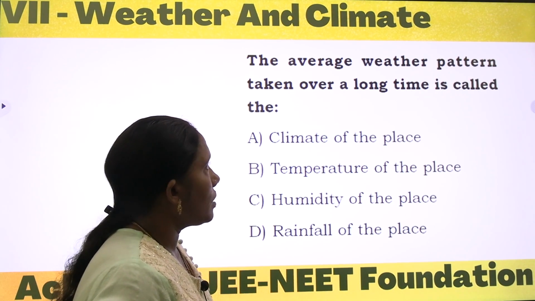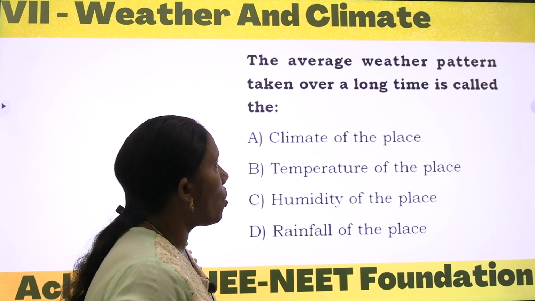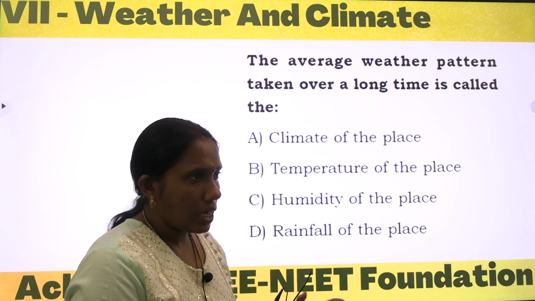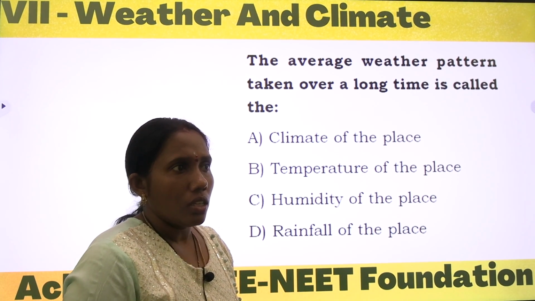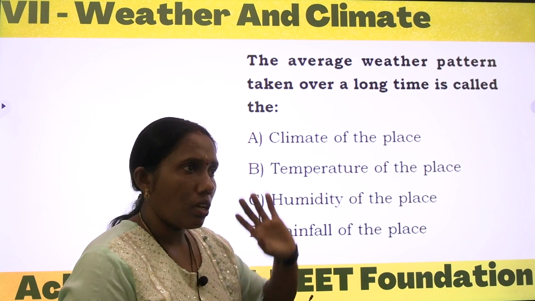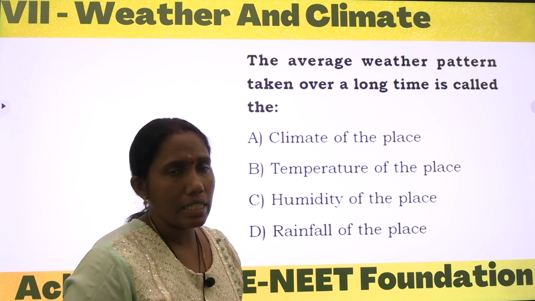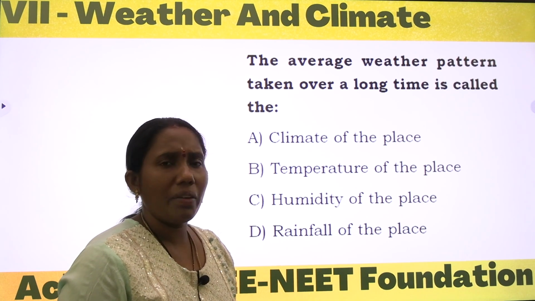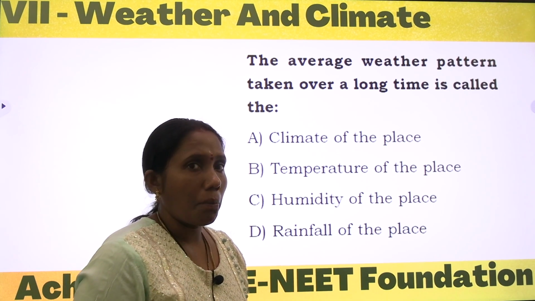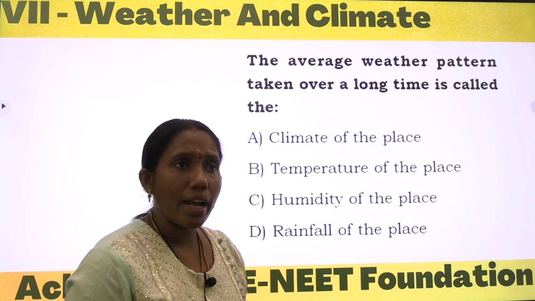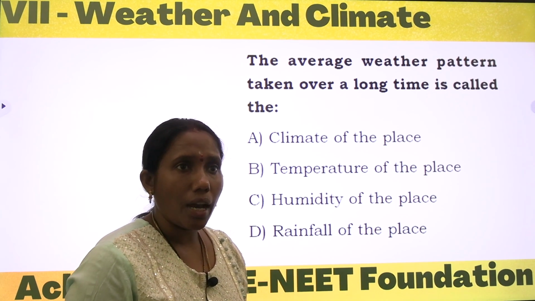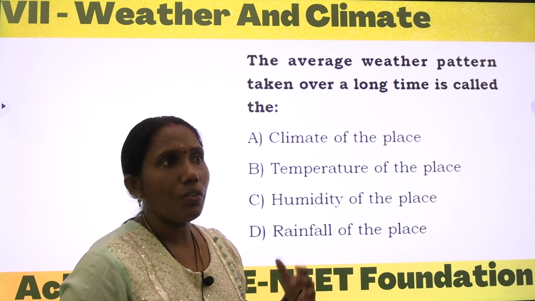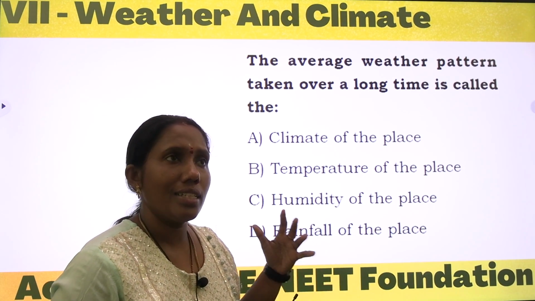The average weather pattern taken over a long time is called the... See, in some areas, if we go to the north side, most of Rajasthan is desert. In the desert we will not get even water, and it will be very hot. The temperature is very high. So for a long time we will observe a hot temperature there, means high temperature. So we will decide that okay, deserts are very hot.